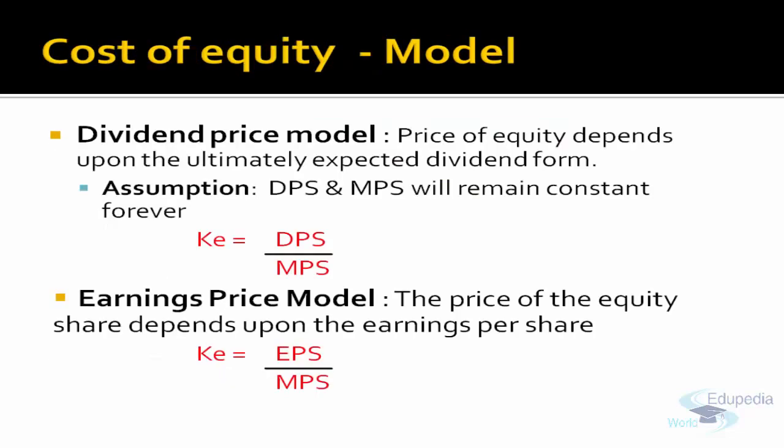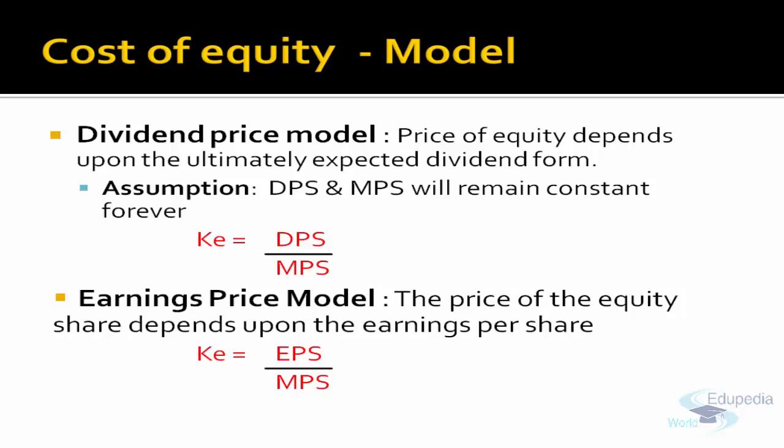So based on this assumption that the shareholder does not expect any further growth, the DPS will remain the same. It is the dividend per share that will remain the same, not the ratio. I'm really sorry, that is not a ratio, that is dividend per share. Ratio and share are different. So DPS will remain rupees 10 every year.